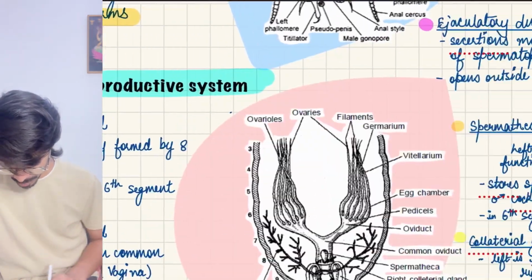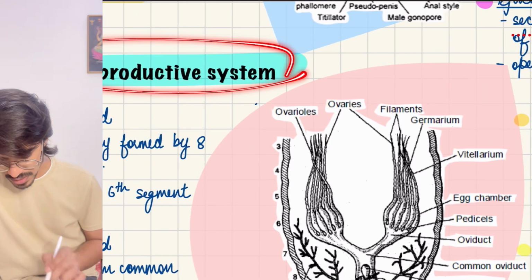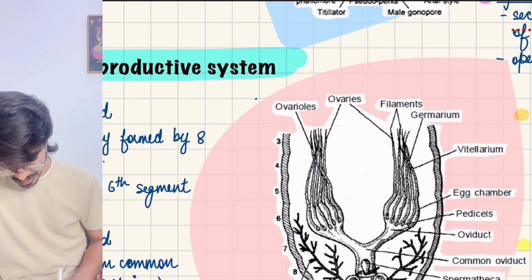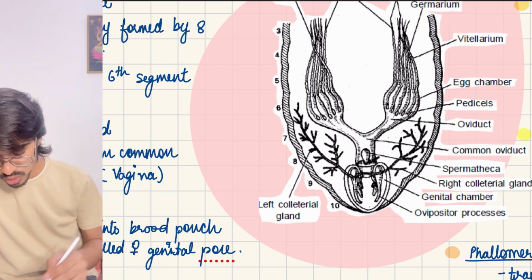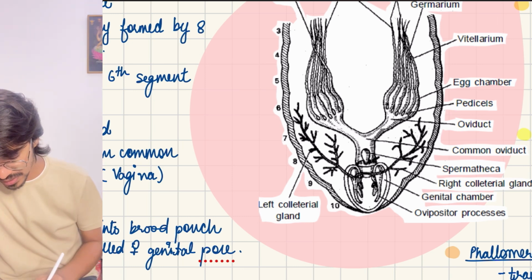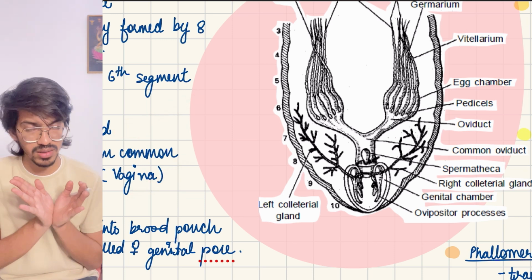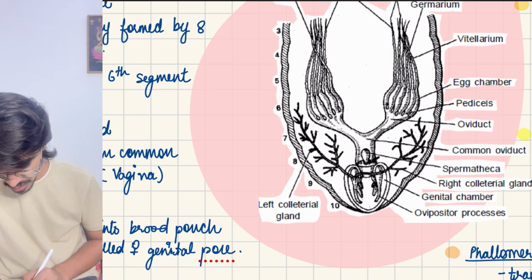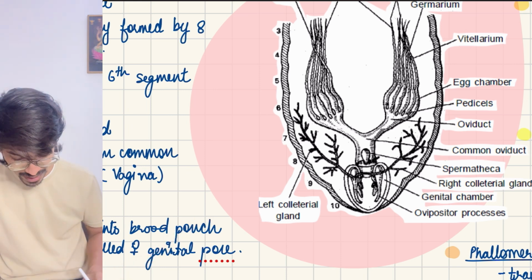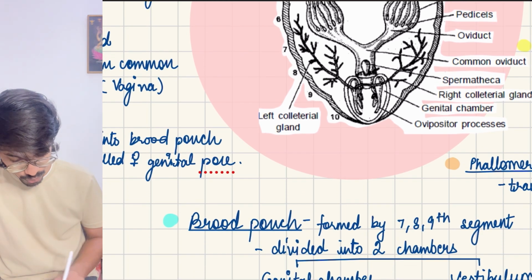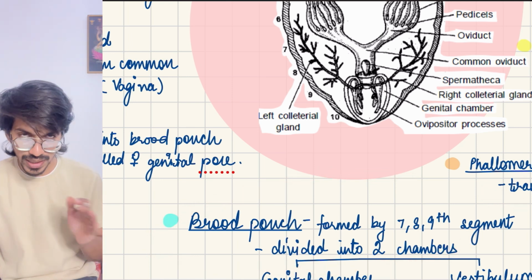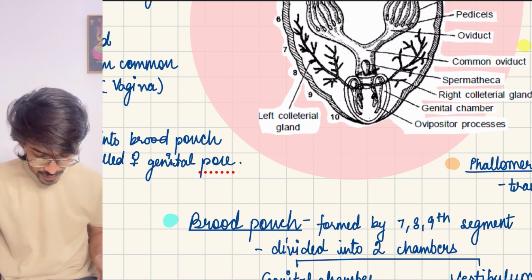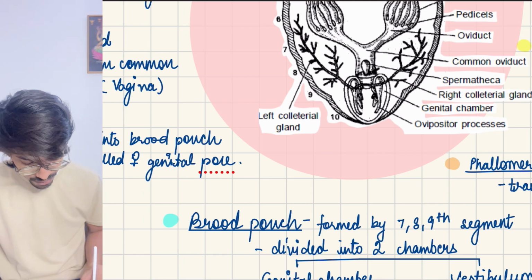Then in the female reproductive system, ovaries are present in 2 to 6 segments. Each has 8 different ovarioles, so an arrangement of 8 ovarioles per ovary. Then the oviduct is paired. It has a common duct opening that is called the vagina. The vagina opens into the brood pouch as the female genital pore. The brood pouch is present between the 7th, 8th and 9th segments, where the 8th and 9th together make it up. Then it is divided into the genital chamber and the vestibulum.